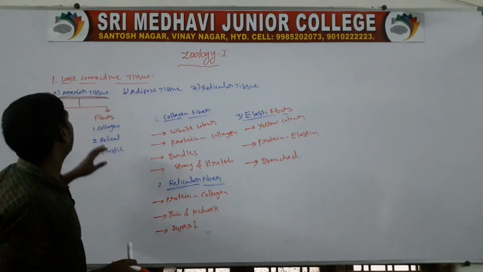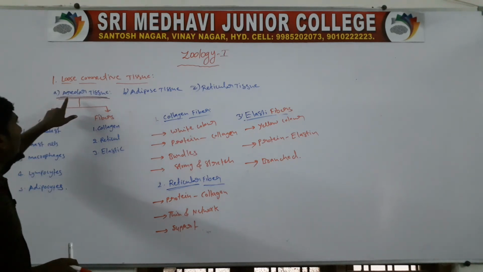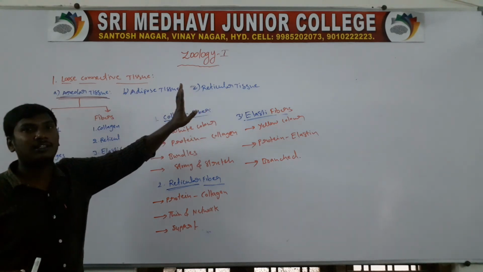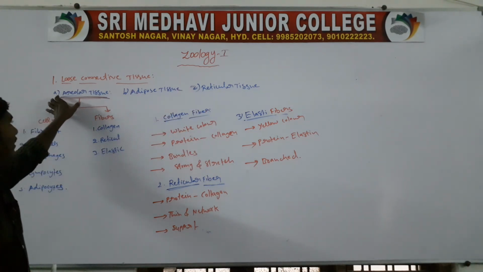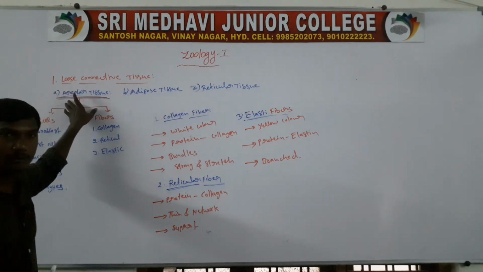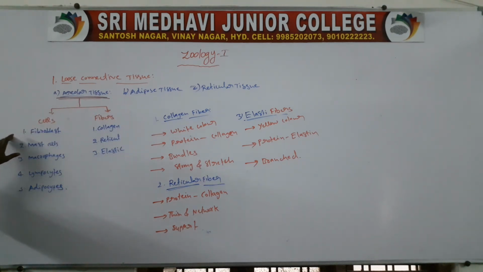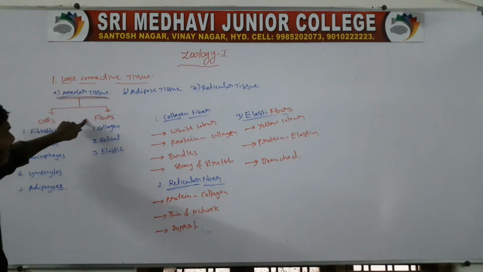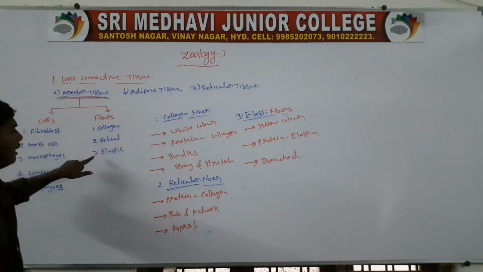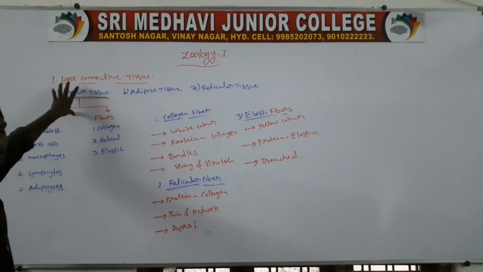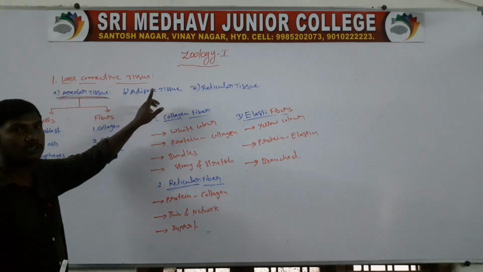So, these are the only loose connective tissue, only areolar tissue. The next topic is adipose tissue and reticular tissue. So, that completes the areolar tissue. Areolar tissue consists of cells and fibers. Cells are the 5 types: fibroblast cells, mast cells, macrophages, lymphocytes, adipocytes. Fibers are the 3 types: collagen fibers, reticular fibers and elastic fibers. The areolar tissue is completed. And the next topic is adipose tissue.